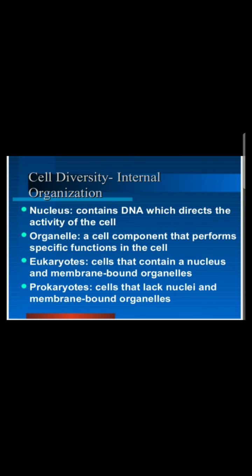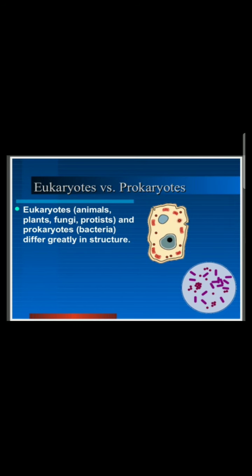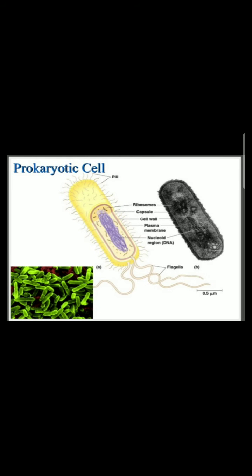My third point in this lecture is the difference between prokaryote and eukaryote. The eukaryotic examples are all animals, plants, fungi, protists, and the example of prokaryotes is bacteria. Various types of bacteria are present, and they differ greatly in their structure.